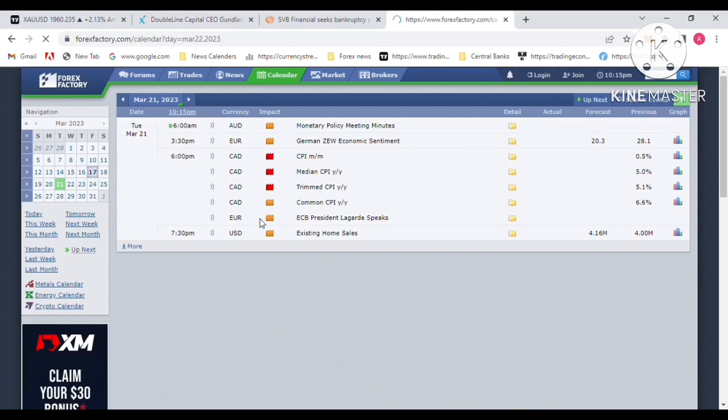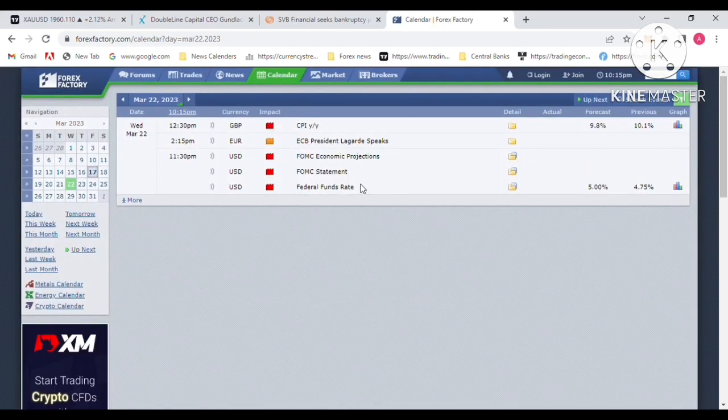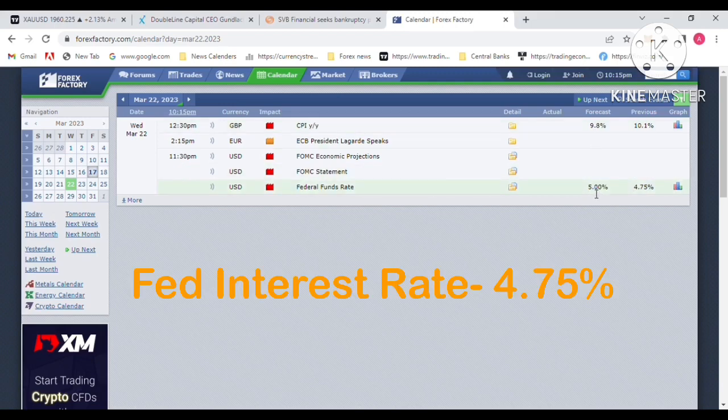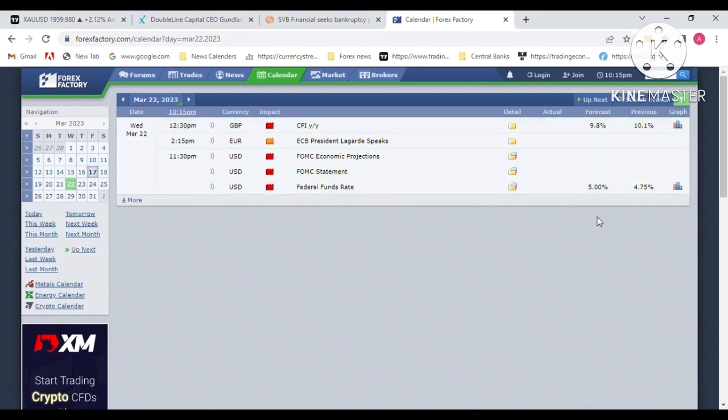Gold continued to the upside. Next week we will forecast the Fed's interest rate decision, held next week on Wednesday. The current interest rate is 4.75, and the Fed is forecast to do a 25 bp interest rate hike to 5%. So next week is strong, high-volatility economic data that you should watch for the gold trade.